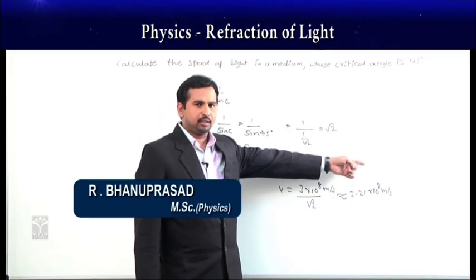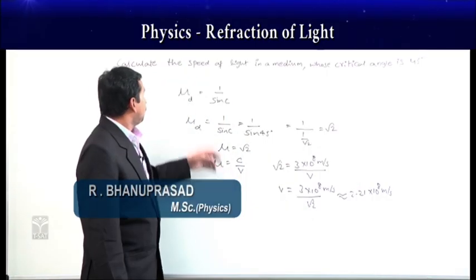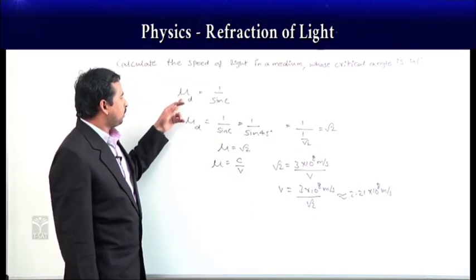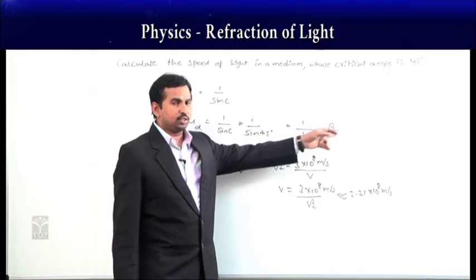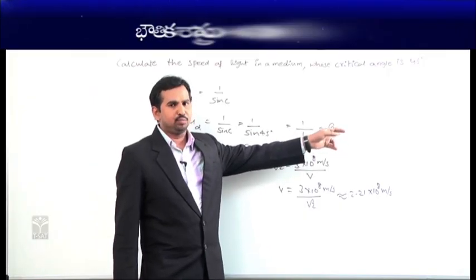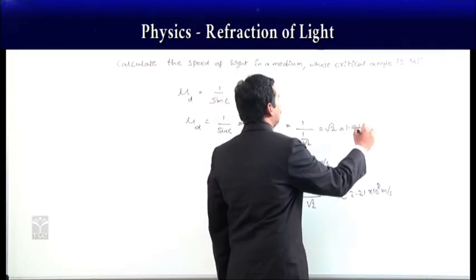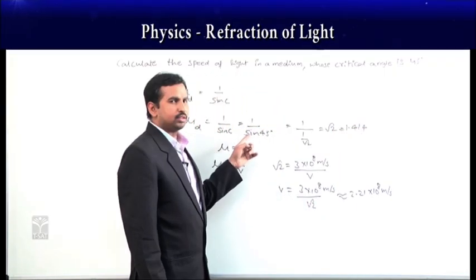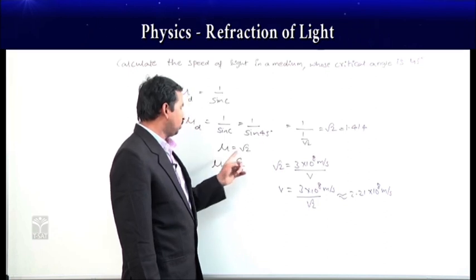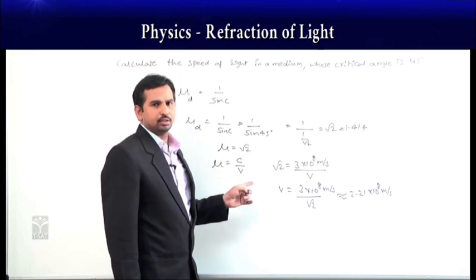Like this, we can get the velocity of light in that given medium as 2.21 into 10 power 8 meter per second. Now, in this case, the refractive index of the given medium is root 2, which is a denser medium, equal to 1.414. From that refractive index, we are getting the velocity, where mu is equal to c by v.